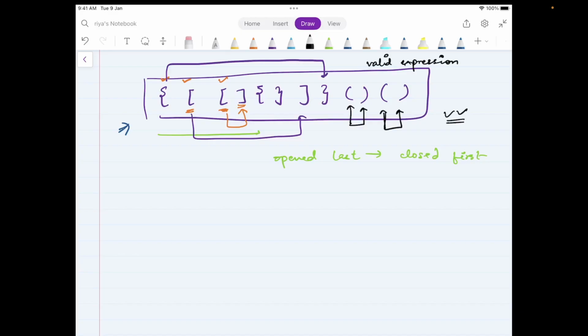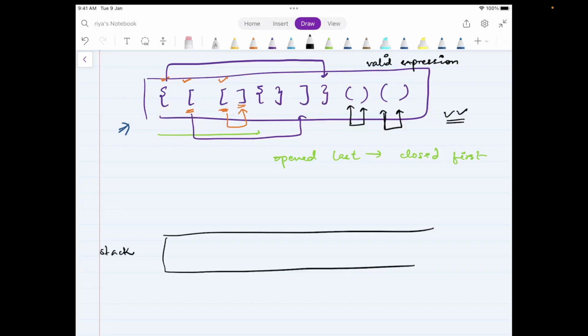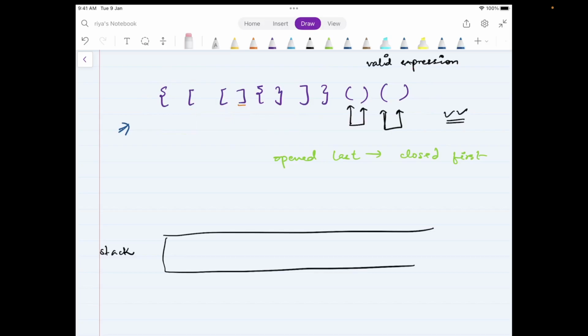I think the way I put this statement actually helps you understand the data structure that I am talking about, right? When I say something that is opened last will be closed first, in its very definition it tells exactly what the definition of a stack as a data structure is, right? So what we will do is create a stack, and I will iterate over each and every character in the input string. Let me just remove all of this.